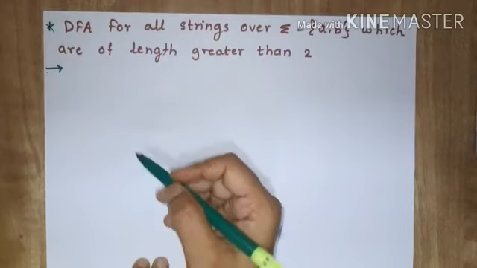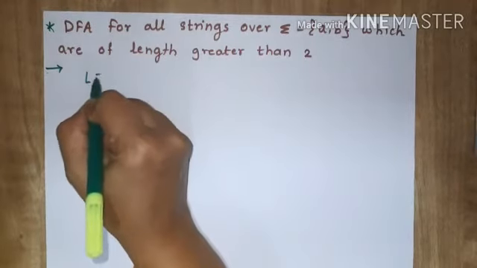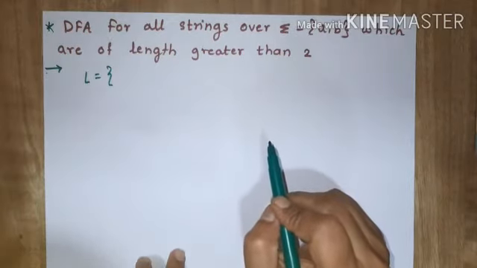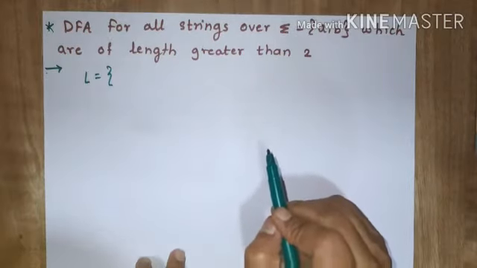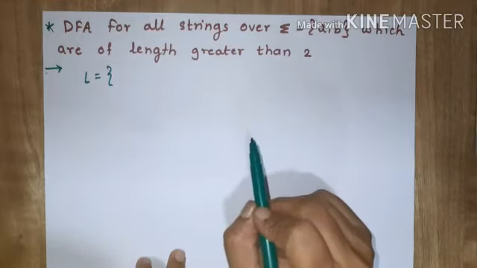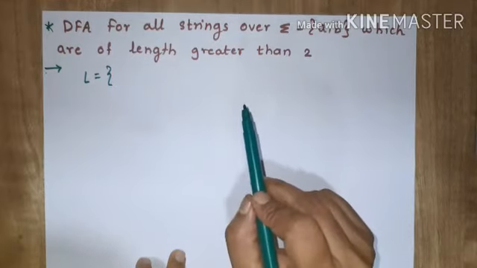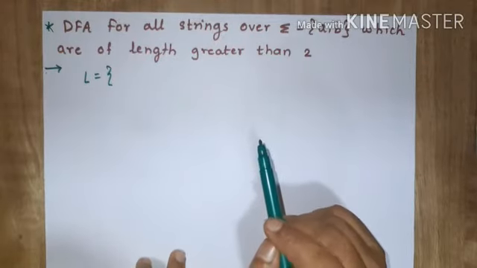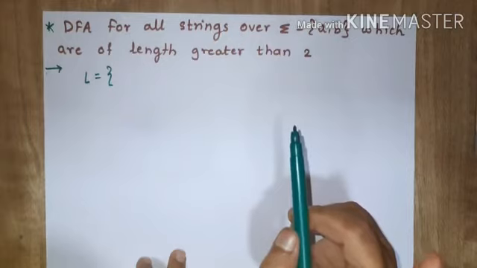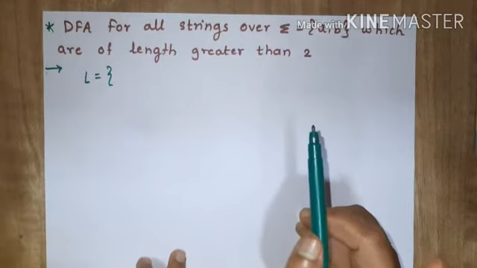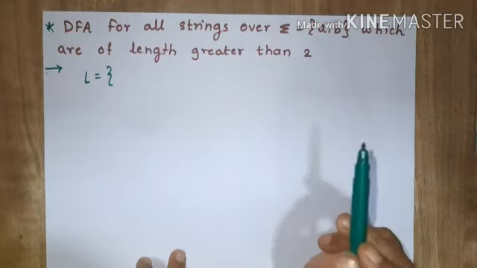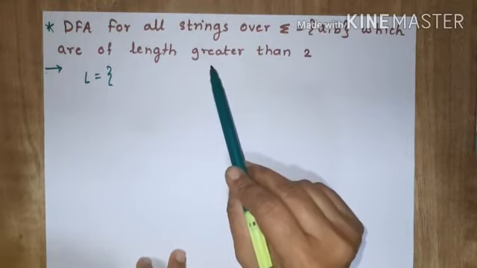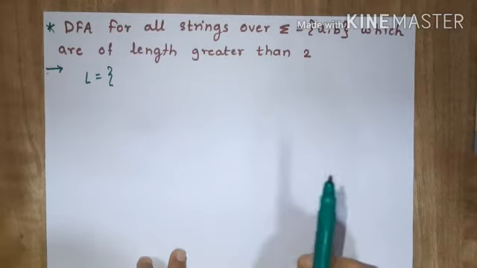So first we will see the language. In this language, will epsilon be there? No, because 0 length strings are not there. It will not accept. Will a or b be there? No, 1 length strings will also not be there. Will AA, AB, BA, BB, these strings of length 2, be there? Again no, because we have to draw the DFA for all the strings which are of length greater than 2.